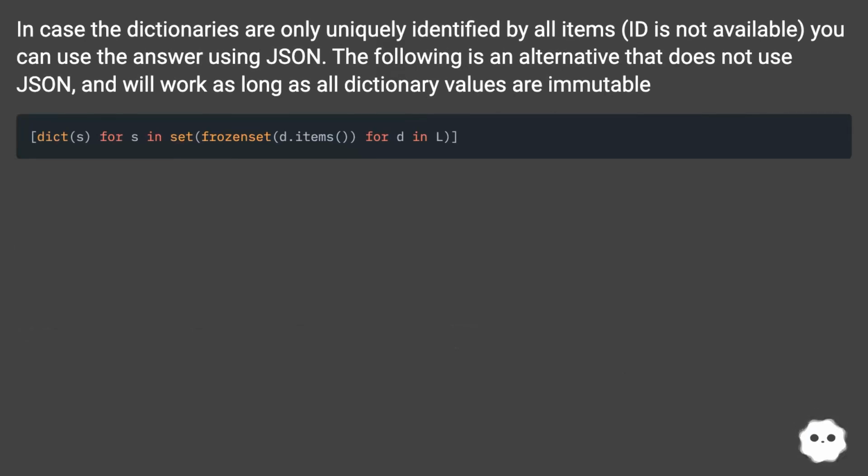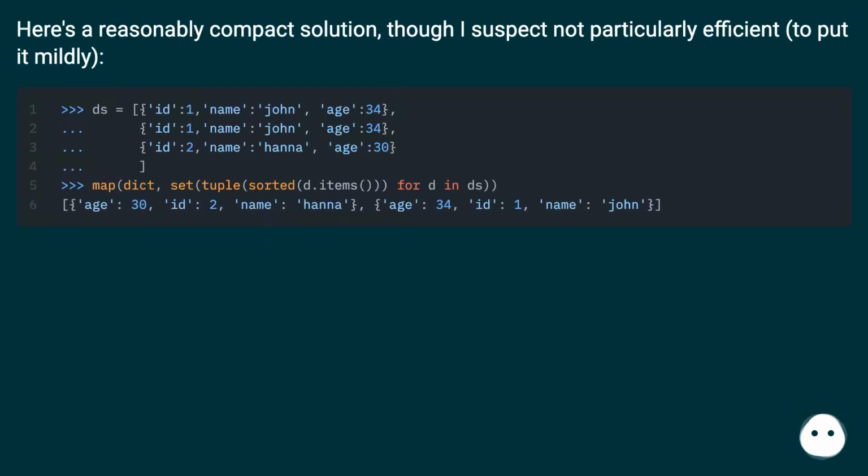In case the dictionaries are only uniquely identified by all items, not by ID, you can use the answer using JSON. The following is an alternative that does not use JSON, and will work as long as all dictionary values are immutable. Here's a reasonably compact solution, though I suspect not particularly efficient, to put it mildly.